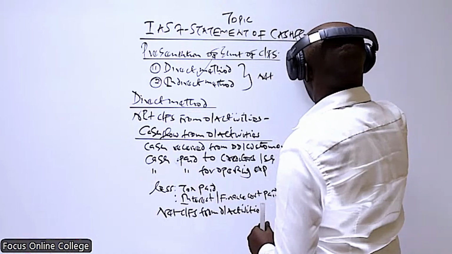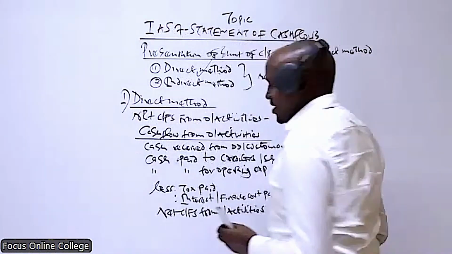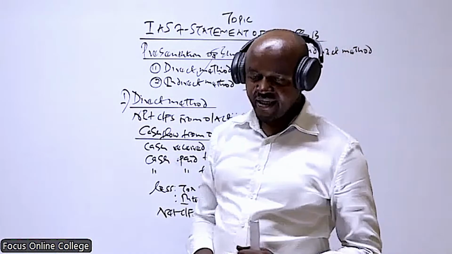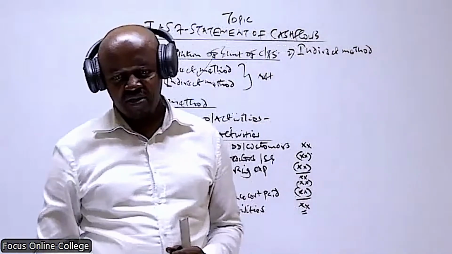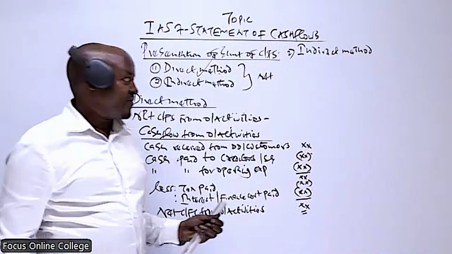Indirect method. Now, under this method, we compute the net cash flow from operating activities by adjusting the operating profit with the various items, three categories of items.